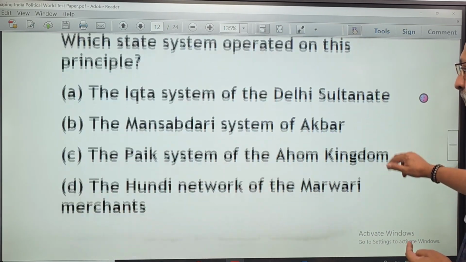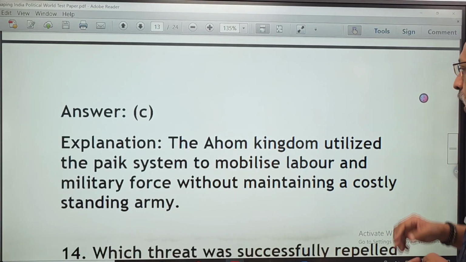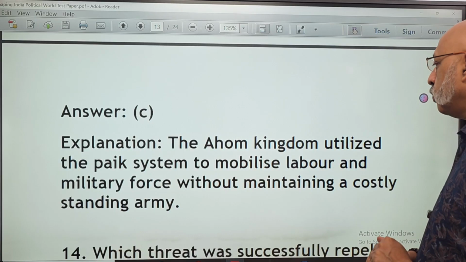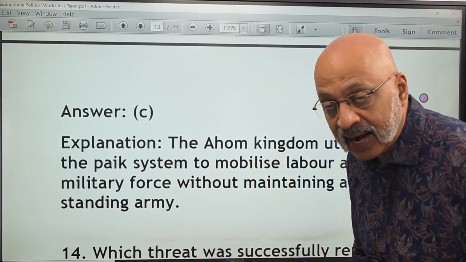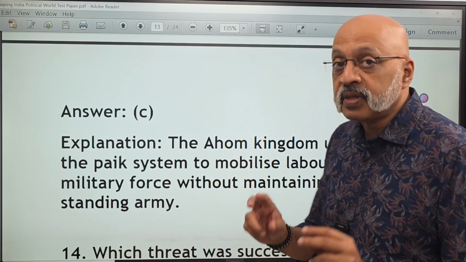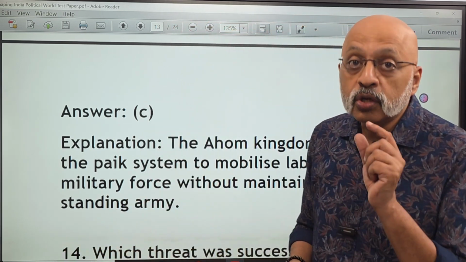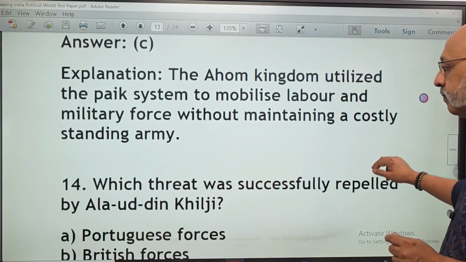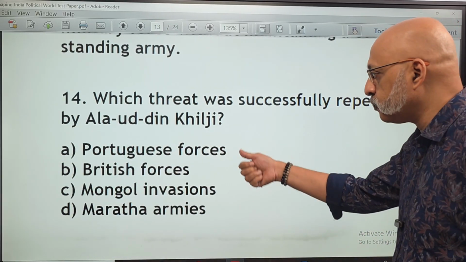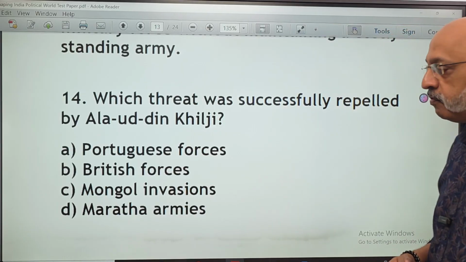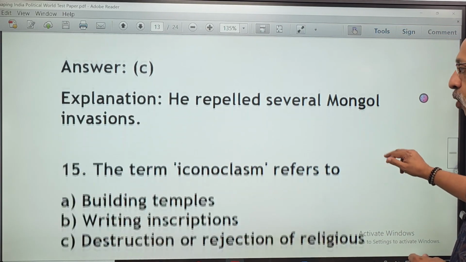So this is the pike system of the Ahom kingdom. Answer C. The Ahom kingdom utilized the pike system to mobilize labor and military force without maintaining a costly standing army. Again, this is something which is mentioned almost in passing. So please ensure you do not leave out any detail. Which threat was successfully repelled by Alauddin Khilji? Portuguese forces, British forces, Mongol invasions, or the Maratha armies? The correct answer is C. He repelled several Mongol invasions.